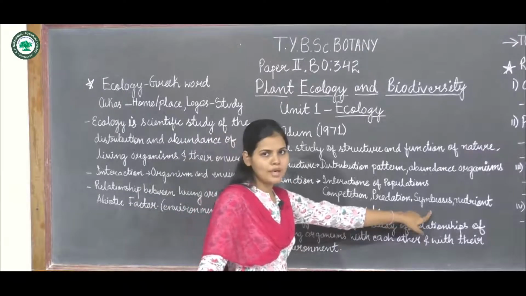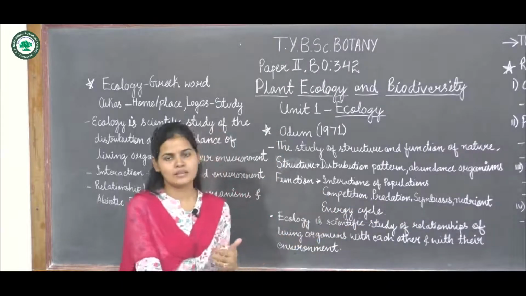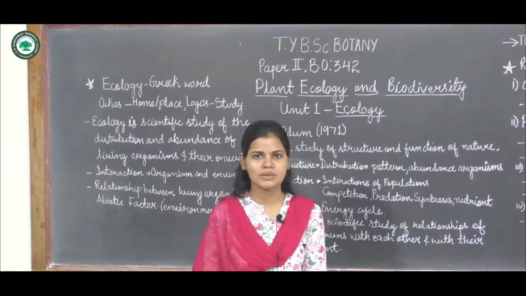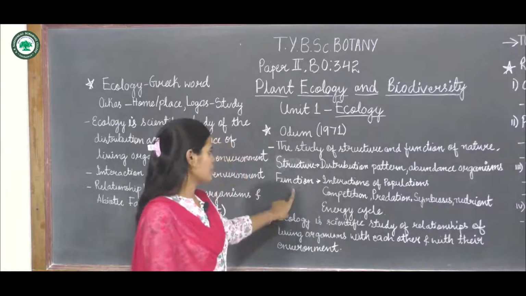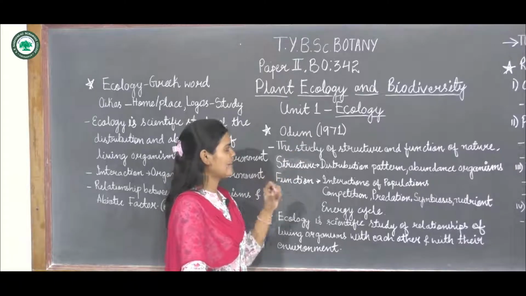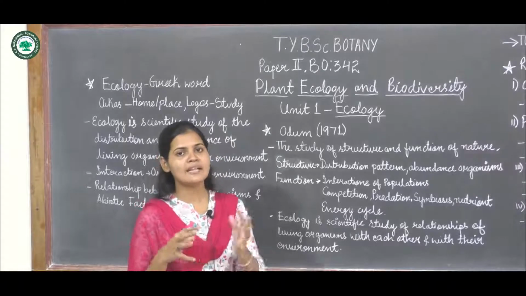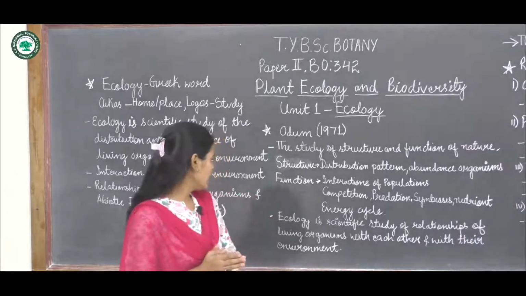Then symbiosis within organisms, then the nutrient or energy cycles, the different cycles present in the environment, contribute to the function. So Odum has simplified ecology as the study of the function and the structure of nature.